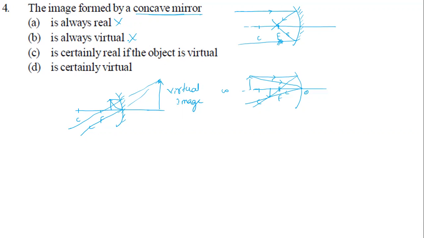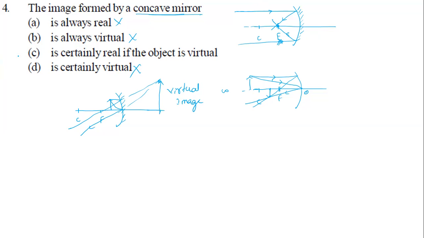If I look at the third option, it is certainly real if the object is virtual. Okay, the image will be real if the object is virtual. Possible cases are there. We cannot say the image is certainly virtual, because here I can say the image is real, and here also I can say the image is real, and here it is virtual, but I cannot say it is virtual always.